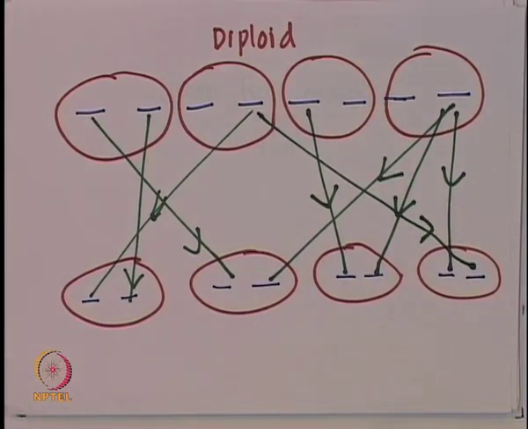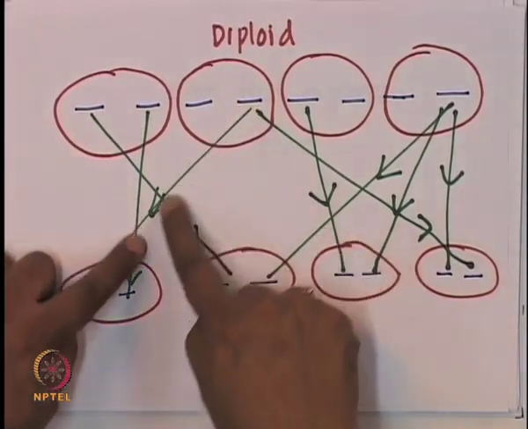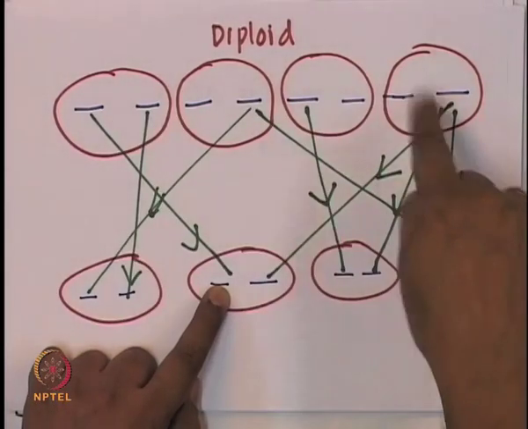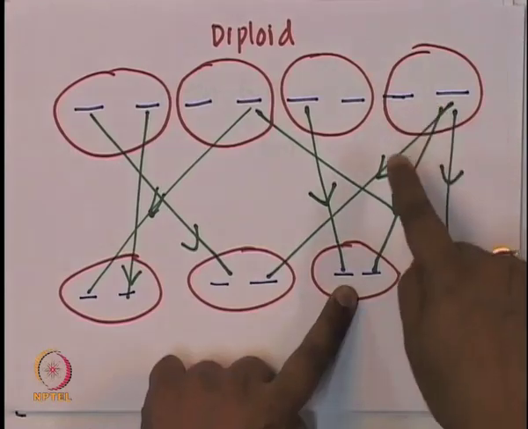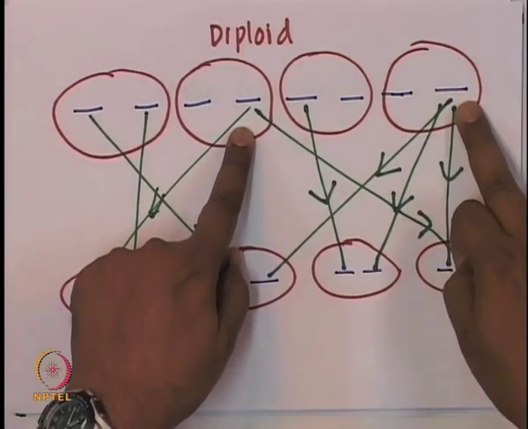Now what did we get? We didn't do anything except we drew a circle, but otherwise everything looks the same as the Wright-Fisher model that we discussed for haploids. The only thing changed is that, let's think of individuals. This 2 chromosome came from one from this and one from this. So these 2 gave birth to this. This came from this and this. This came from this and this. This came from this and this.